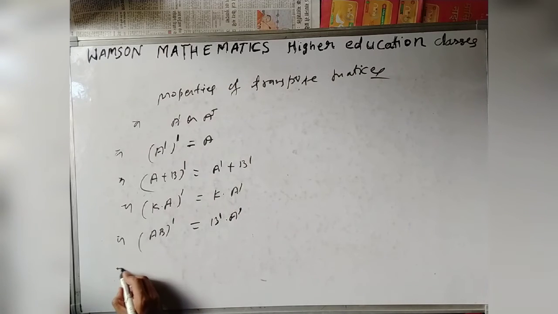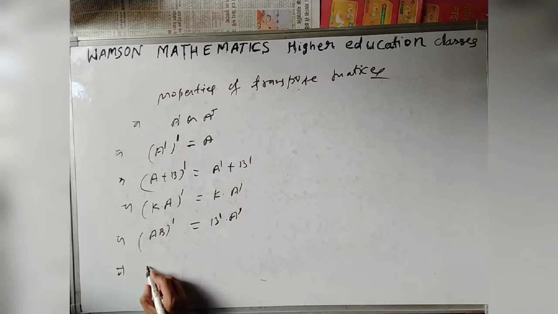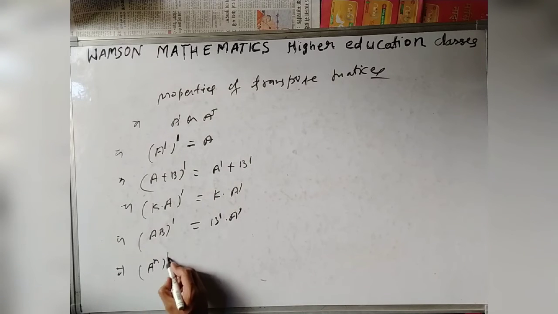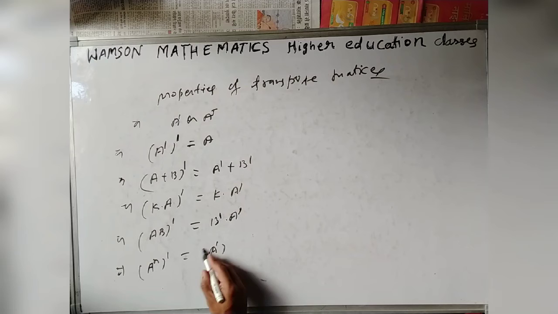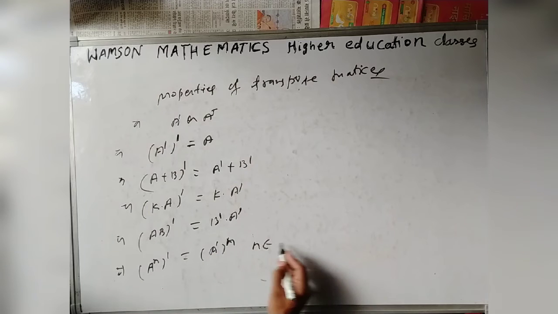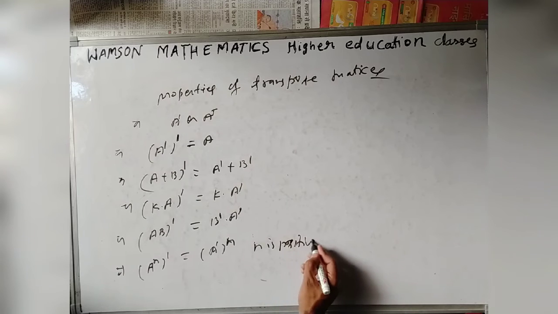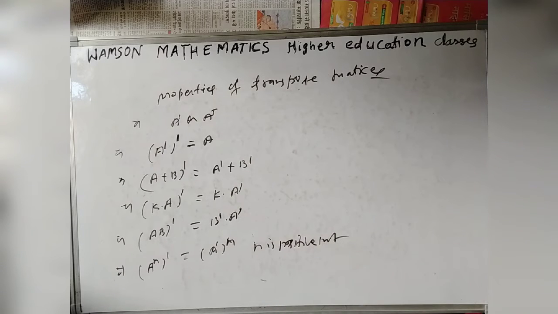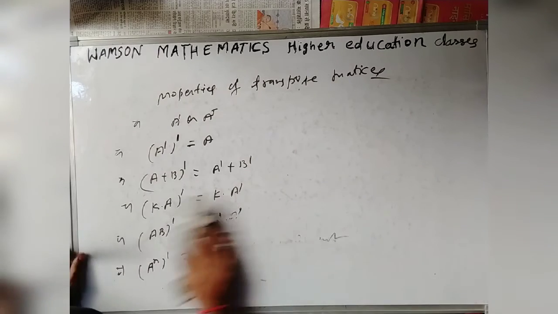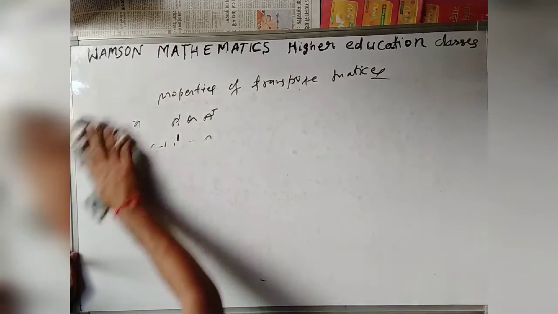And now the next property, integral power: the transpose of A to the power n is nothing but A transpose to the power n, where n is a positive integer.